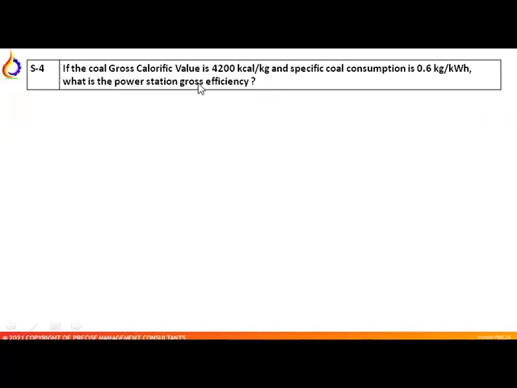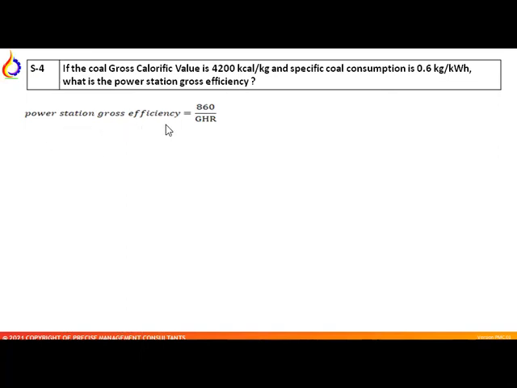Now question number 4. The gross calorific value of coal is 4200 kcal per kg and specific fuel consumption is 0.6 kg per kWh. What is the power station gross efficiency? Okay, so power station gross efficiency, let's see first.